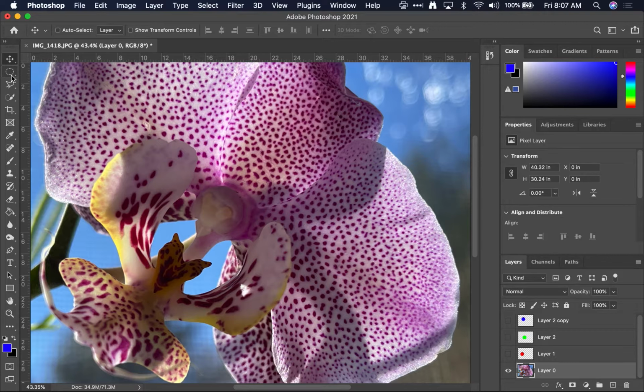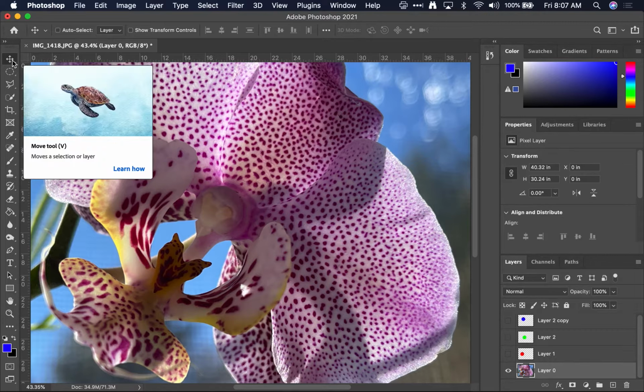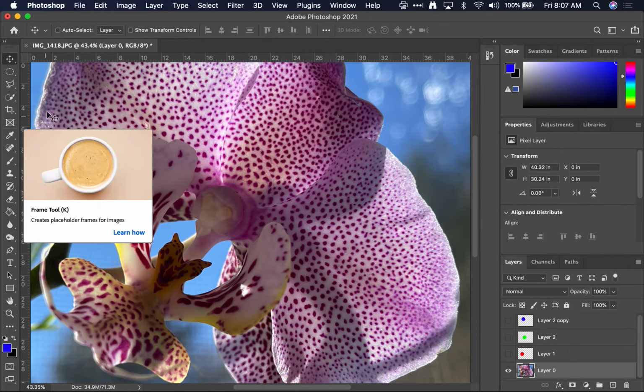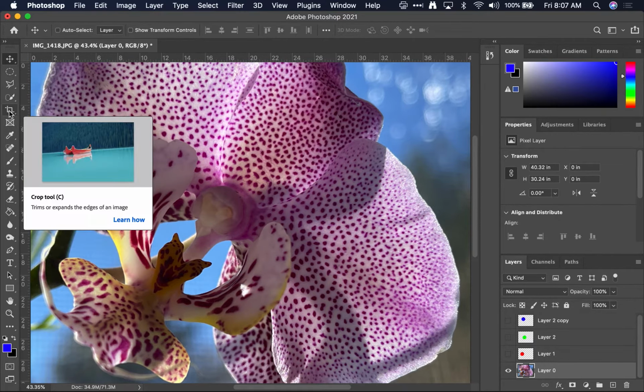And you'll notice that there are lots of tools, and each one has a keyboard shortcut. The keyboard shortcut for the move tool is V. I always use that when I'm starting so that I'm back to where I need to be with the letter V. The tool that we're going to be using next in order to work with project 1 is the crop tool, C. So if you hit the letter C, it jumps to the crop tool.